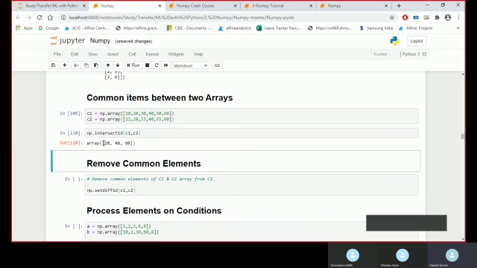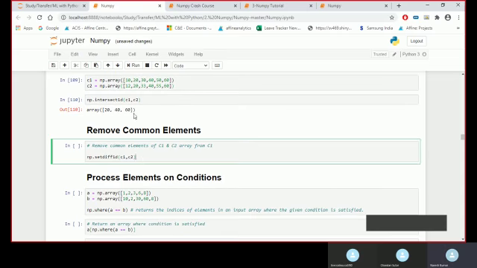So I have common elements as 20, 40 and 60. In the first array it was 20, in the second array also 20; in the first array 40, second array also 40; in the first array 60, and in the second array also 60, right?